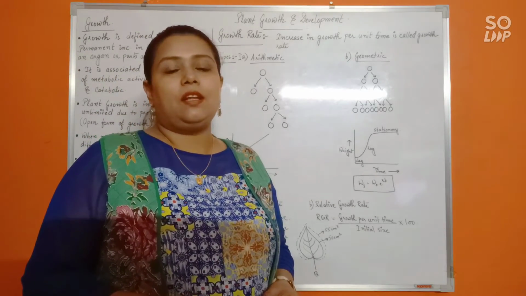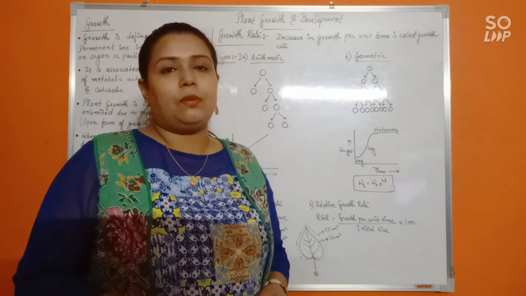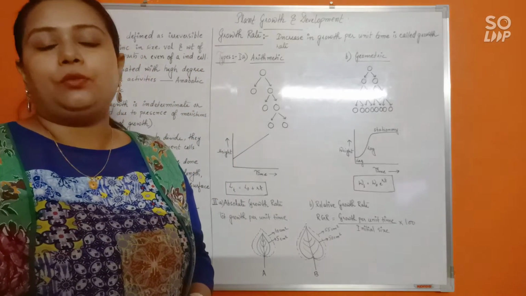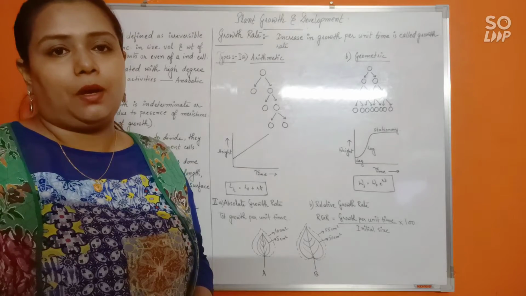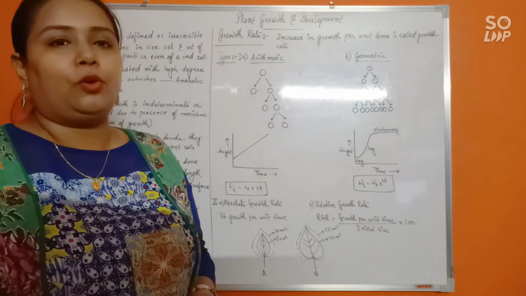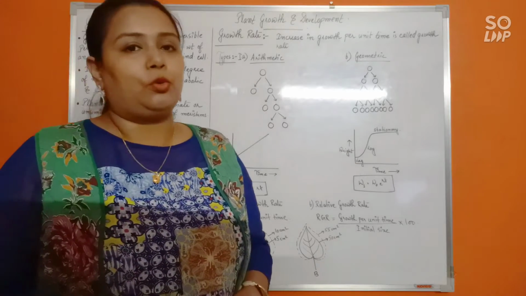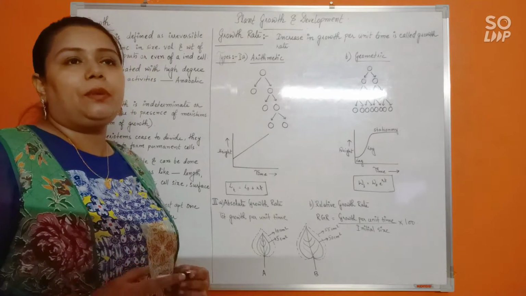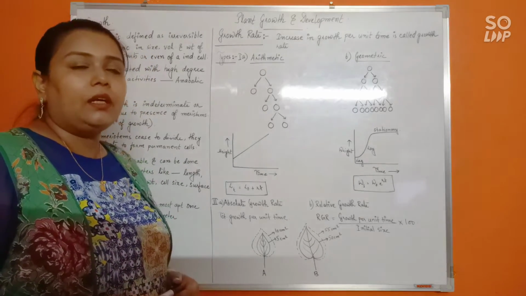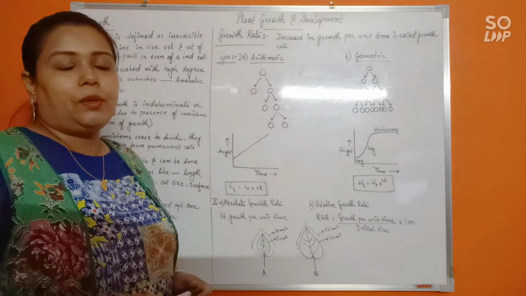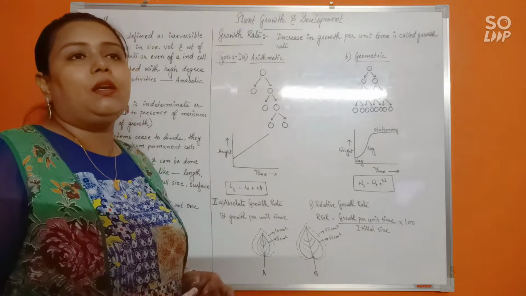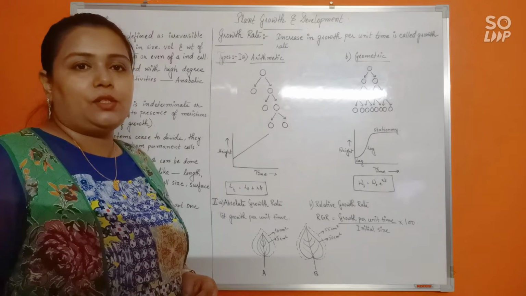Today we are going to discuss the last chapter for class 11, that is plant growth and development. And this chapter begins with a very common word you have heard so many times in biology since your very lower classes, and that is growth. All of you know that growth is the fundamental basic attribute of life, right? And every living organism grows. Okay, so growth is a very important and basic characteristic of life.